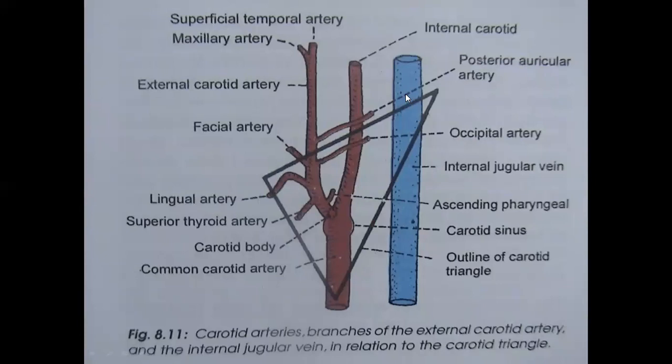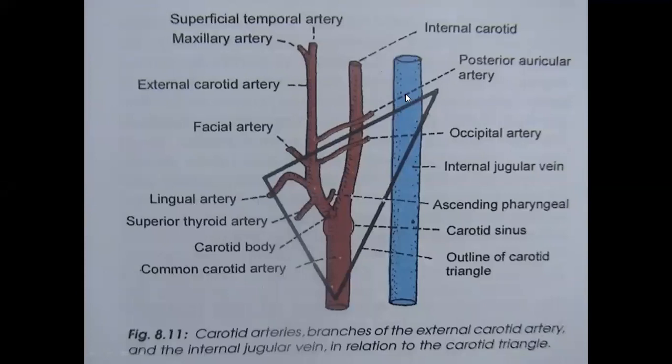That is the difference between sinus and vein. Once the sigmoid sinus comes out through the jugular foramen, it continues as the internal jugular vein. It is the content of the carotid sheath as well as the carotid triangle, and it is related with the vagus nerve, common carotid artery and internal carotid artery. So that's about the internal jugular vein.